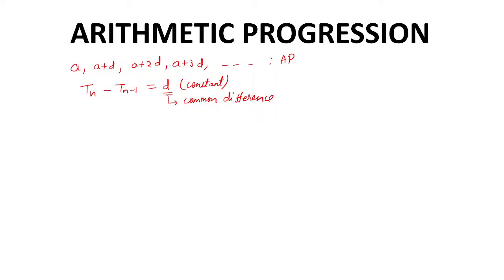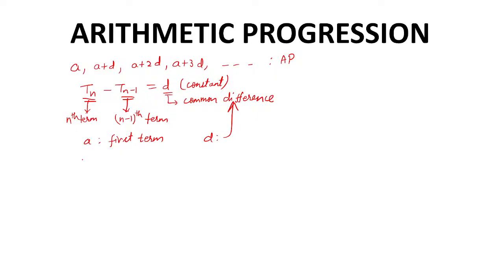Here by Tn, I mean the nth term, and by Tn minus 1, I mean the (n minus 1)th term. Here A is called the first term. And D, as I have already said, is the common difference, which is the difference between any two consecutive terms of this sequence.